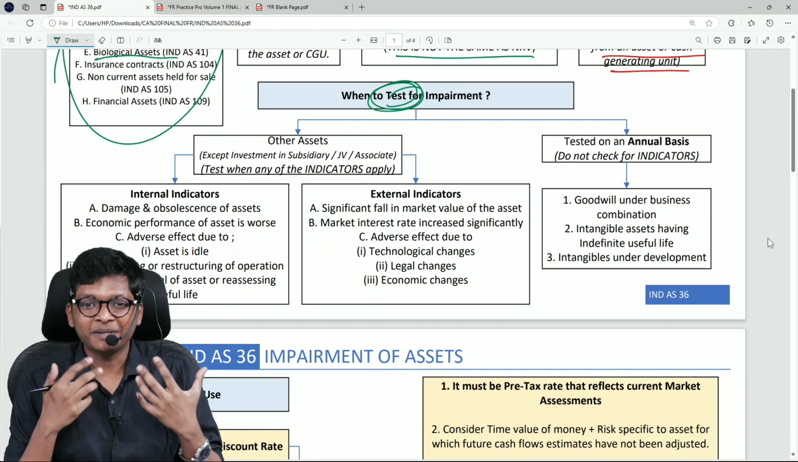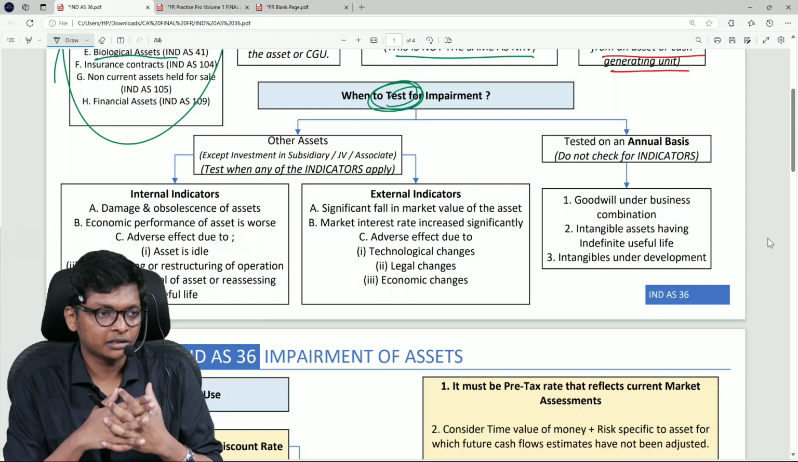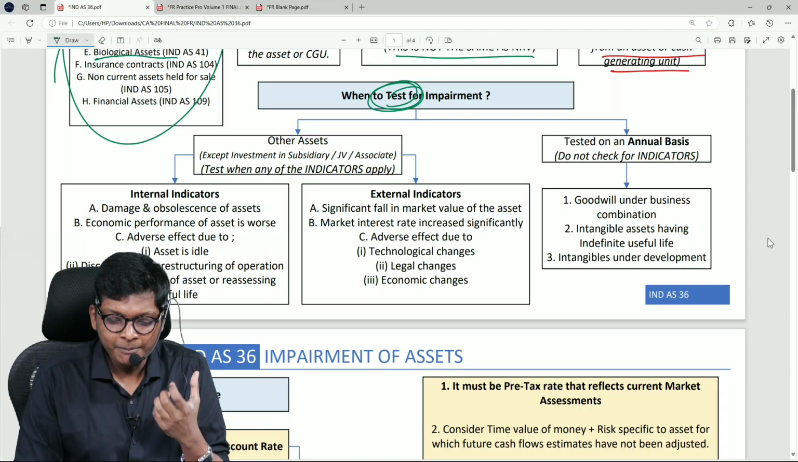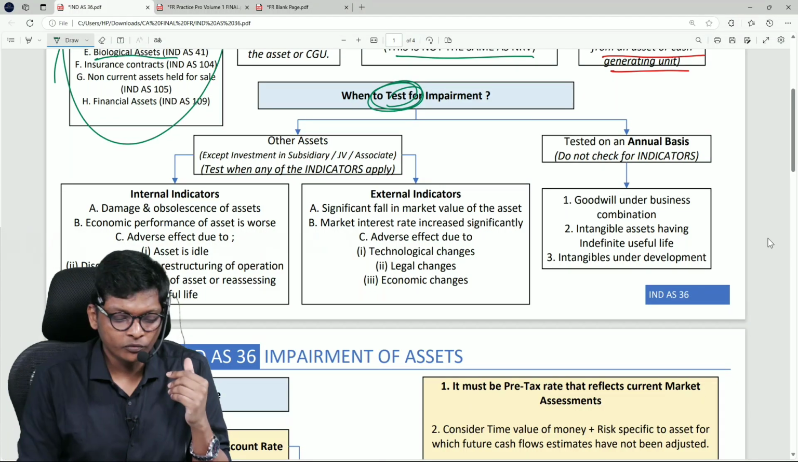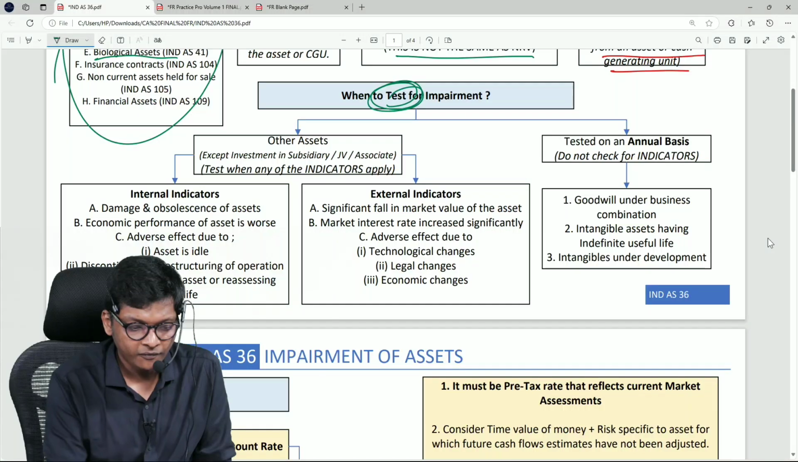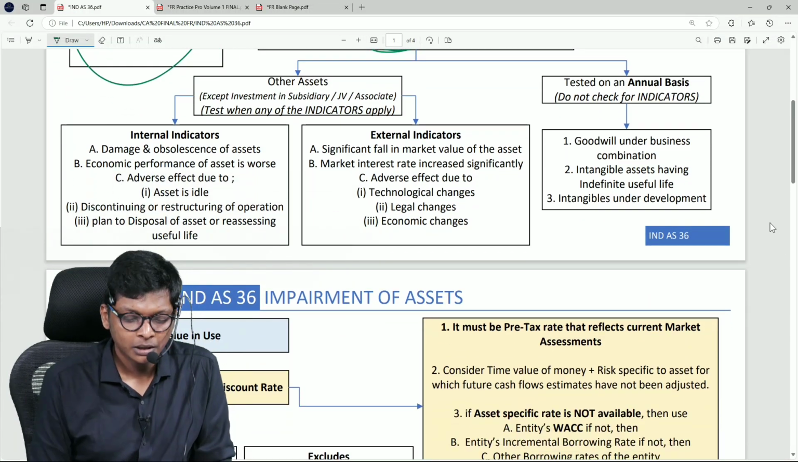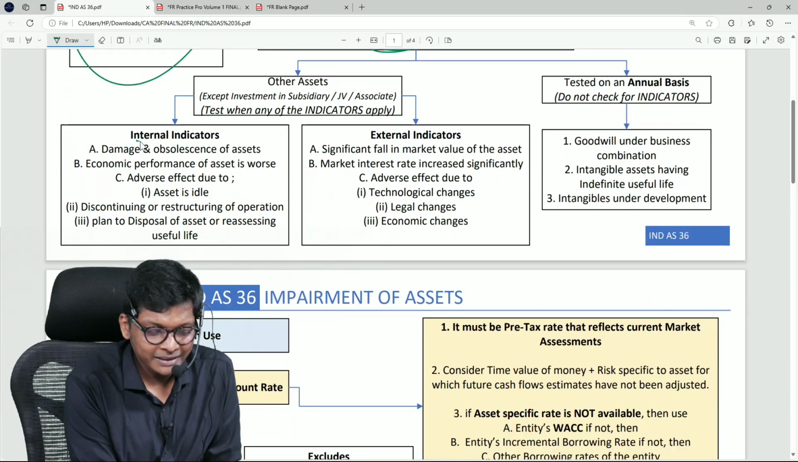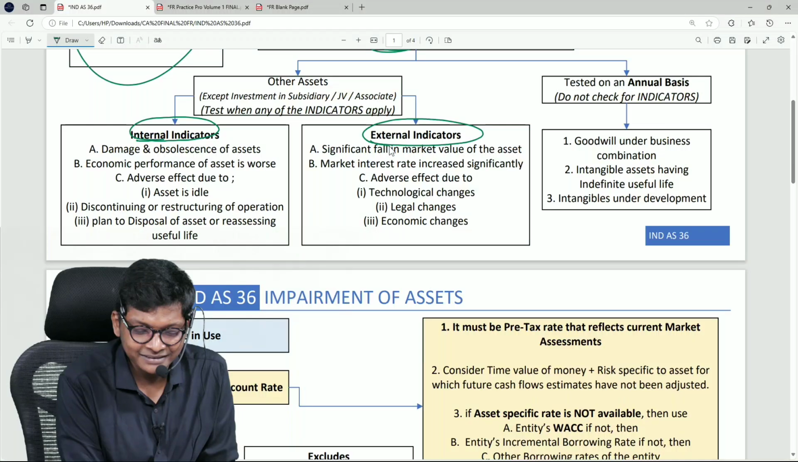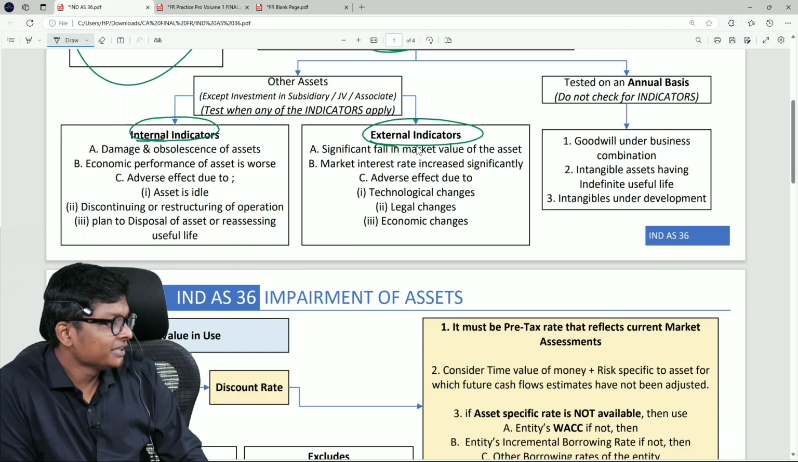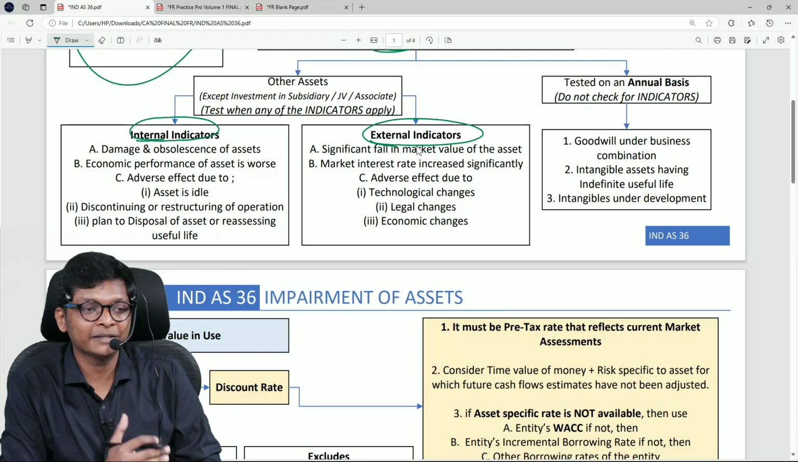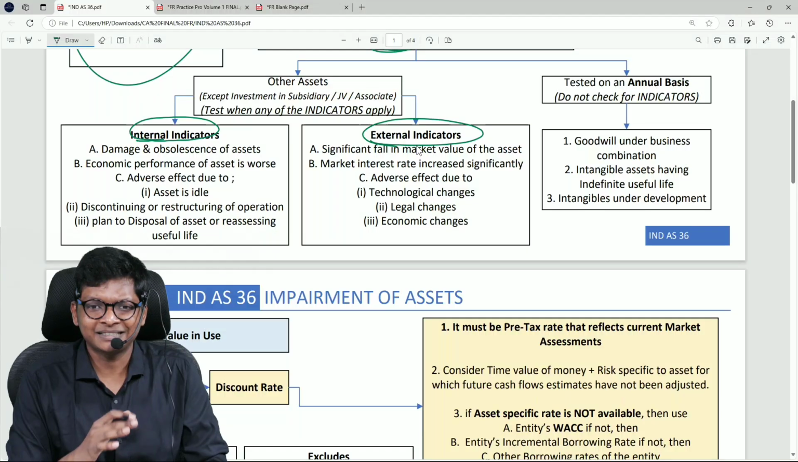So each person varies on when to do a blood test, correct? Like that, impairment, when should I do it? For every asset, when should I do it? They are saying there are some internal indicators and some external indicators. MCQ theory question or case study based question: when should I test? Annual basis?